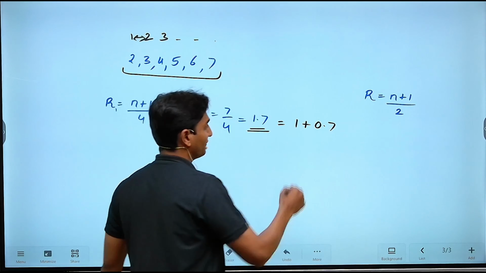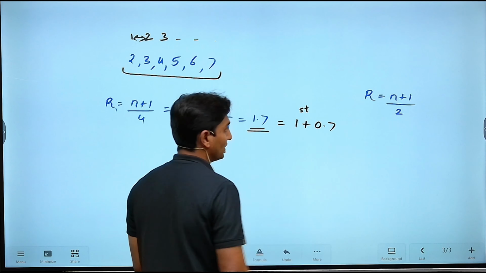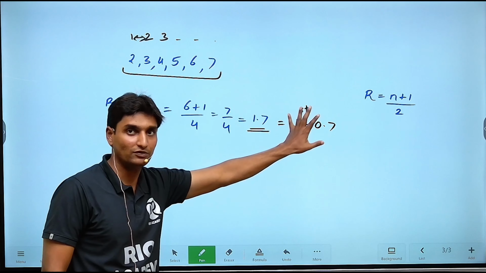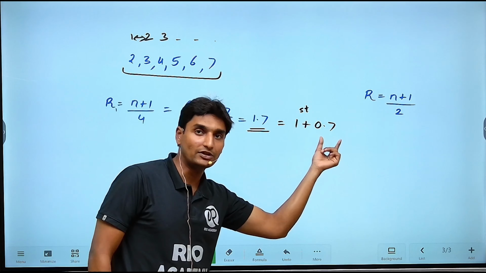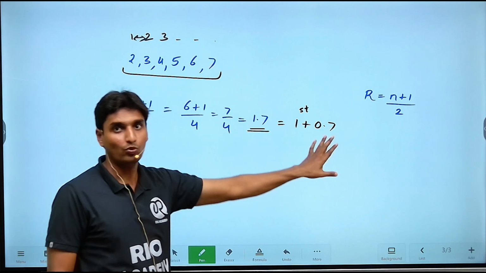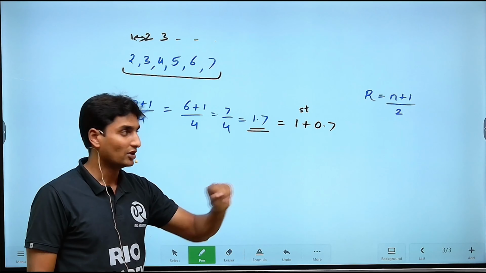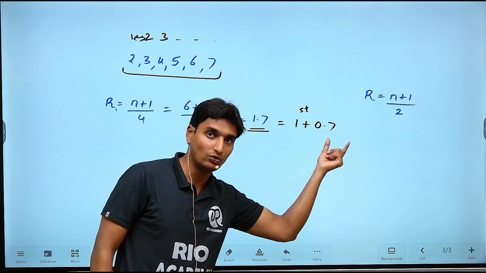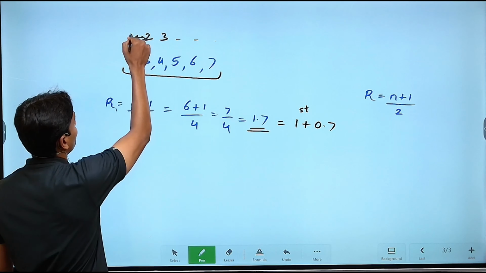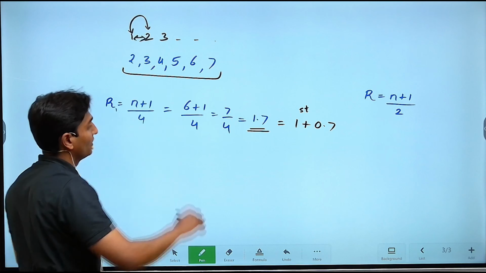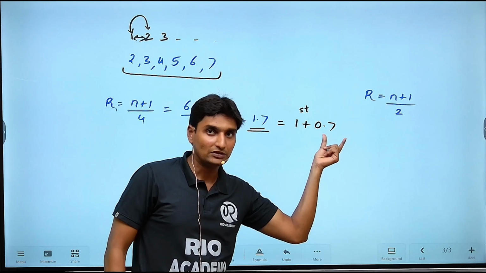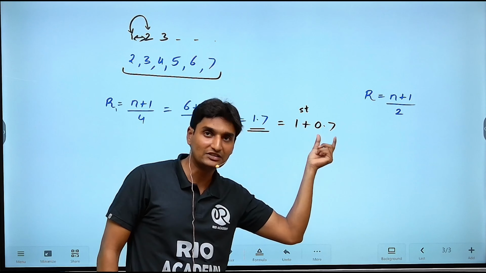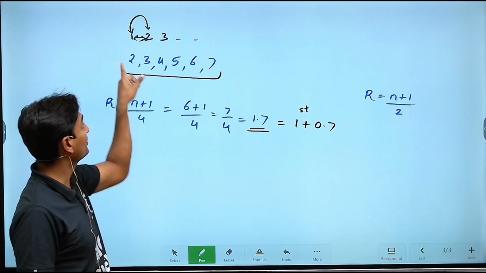So 1 here defines basically the first position, correct? 1 refers to the rank here. This refers to the first position, and 0.7 is also a position, but we cannot take out the position on a decimal basis. So we are going to divide this value in between these 2 terms, the first and second position values. That is the reason 0.7 we divided in between the first and the second term.